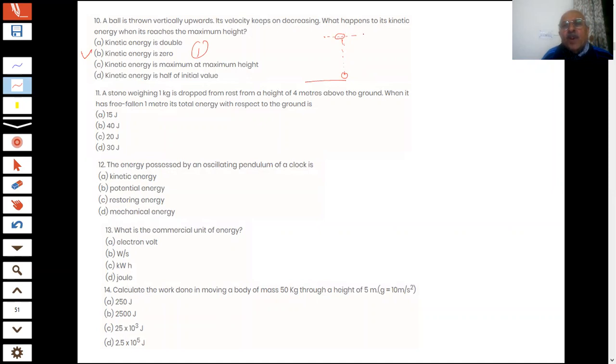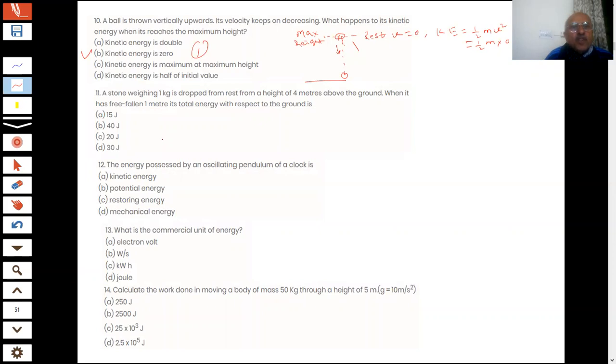At this point, the body will come to rest. At rest means velocity will be zero. Therefore, kinetic energy, half mv square, will become half m into zero, students. So kinetic energy will become zero when the body reaches the maximum height. At that point, it will come to rest, and then the body will start falling downward. So this is the correct answer. Kinetic energy will become zero at this point, and potential energy will become maximum. That is what we know.